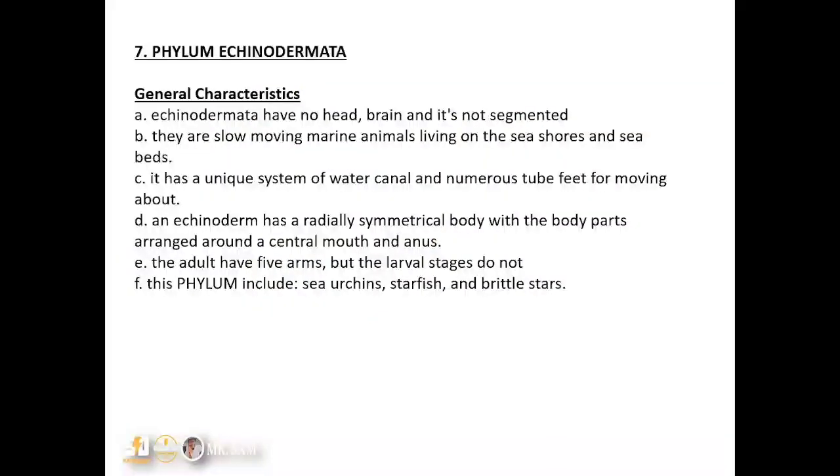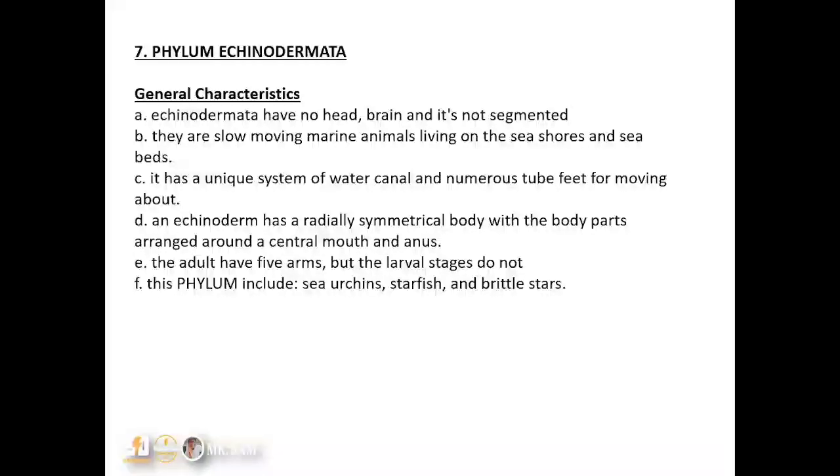Now we have phylum Echinodermata. Let's look at the general characteristics of the echinoderms. They have no head or brain, and they are not segmented. They are slow-moving marine animals found on the seashores and seabeds. They have a unique system of water canals and numerous tube feet for moving about. An echinoderm has a radially symmetrical body with the body parts arranged around a central mouth and anus. Remember what we said about radial symmetry.